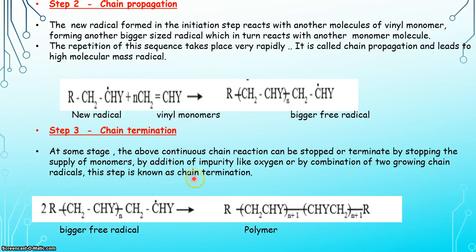This step is known as chain termination. Now here is the big free radical which is formed in the chain propagation step. We are combining two growing chains of bigger free radical that will link with each other to form the long polymeric chain.